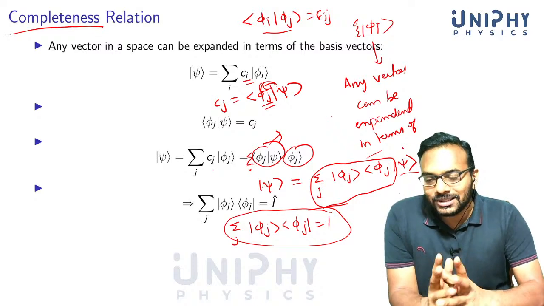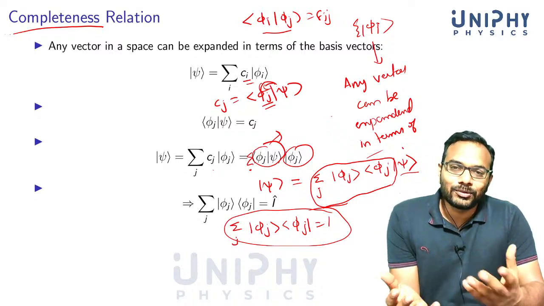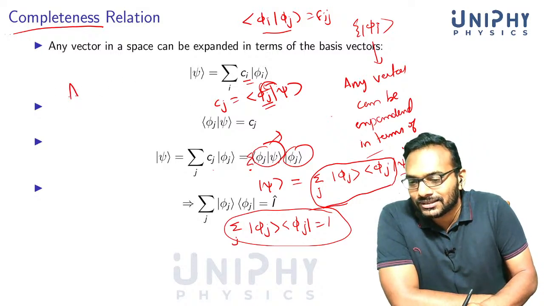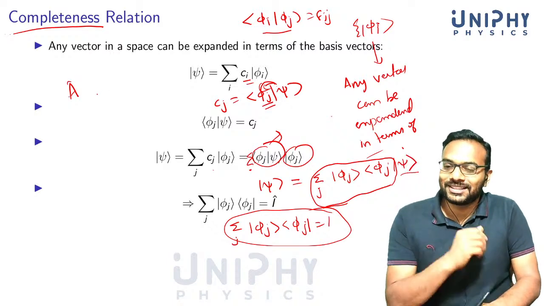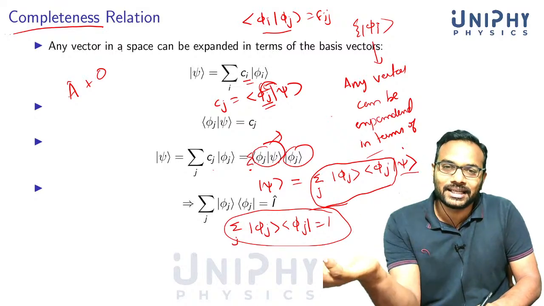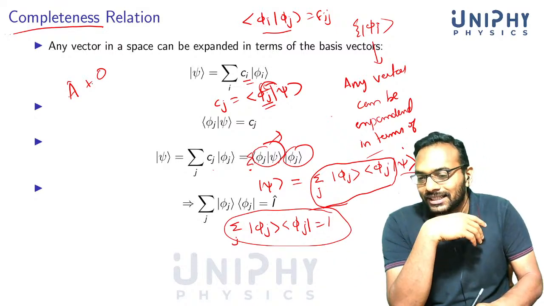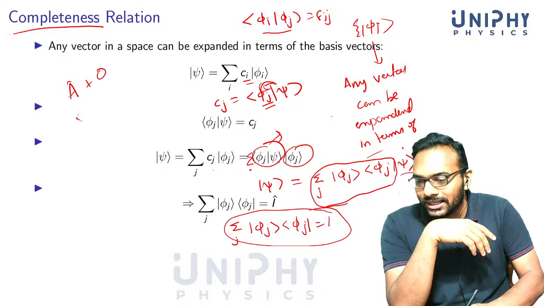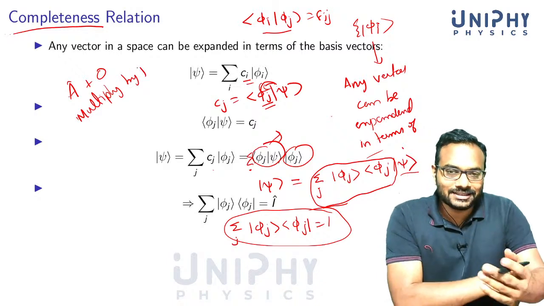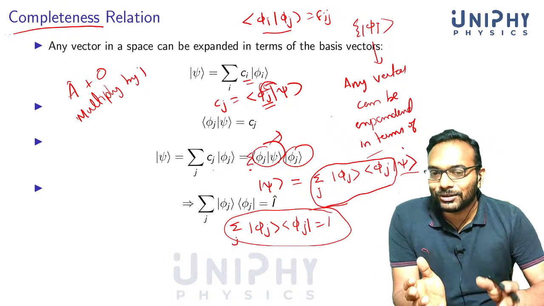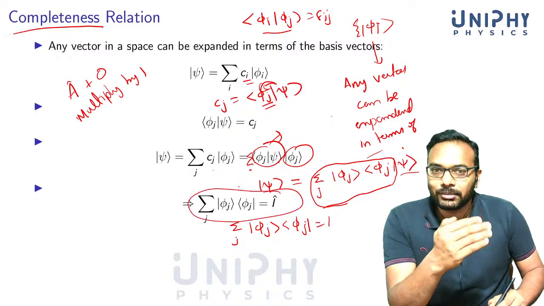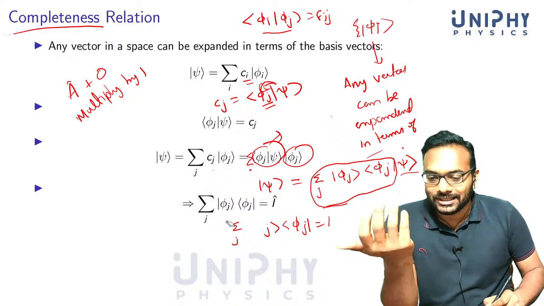Because usually when we do physics and we get stuck, we do one of these two things. Suppose you get some equation or expression and you don't know what to do. The first thing you try is to add 0 in terms of something else, say x minus x, and then rearrange them. Another thing you do is multiply by 1. So in quantum mechanics, when you get stuck somewhere, you can always try multiplying by this quantity. Multiplying by 1 doesn't change anything, and then you will get some results.